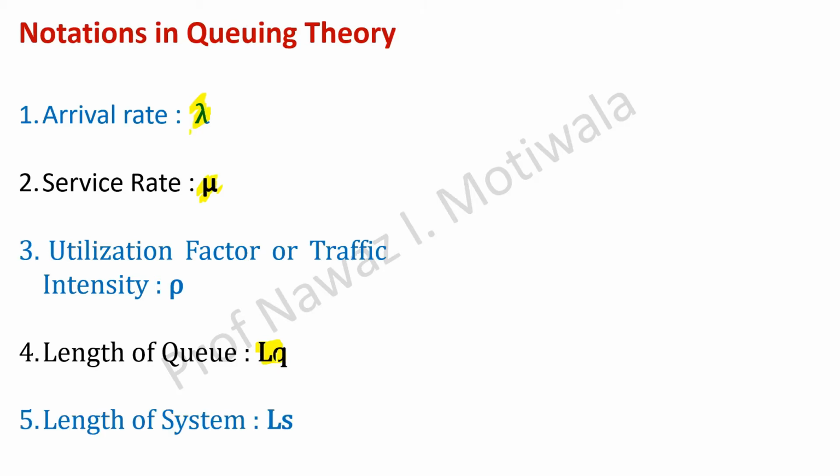Then length of system. So there are two different things now: length of queue and length of system. Can anyone tell me what can be the difference between them? Length of queue and length of system. Queue might not consider servers. Queue might not consider server, और थोड़ा सा गड़बड़ है.